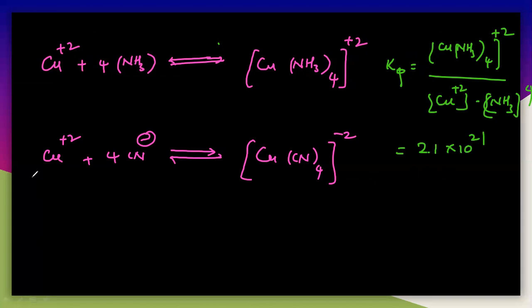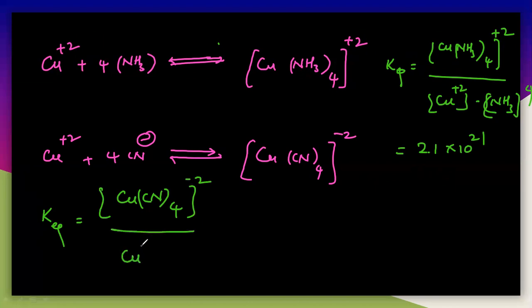And let us take the other one. If you write K equilibrium for this, it is the concentration of product, that is [Cu(CN)4]2-, by the concentration of the reactants, Cu2+ and cyanide to the power 4, and you will get the value of K equilibrium as 2.0 into 10 to the power of 27.